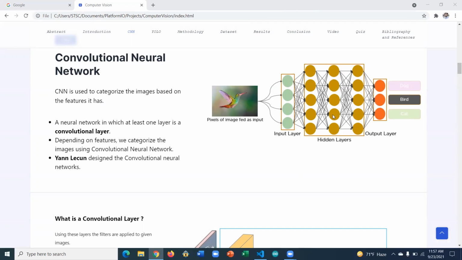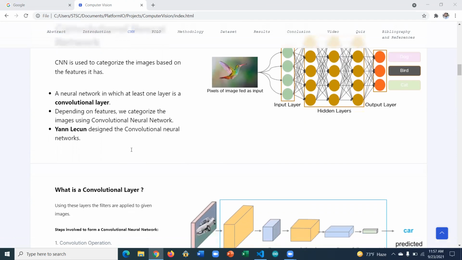The accuracy is not always 100%. It can be more than 50 in most cases and less than 100. But if the model is trained well enough, like the YOLO we will be using, we were able to achieve an accuracy of around 92%. So this is the whole idea about CNN. Yann LeCun was the founder of the CNN network, and he is said to be the godfather of the CNN.